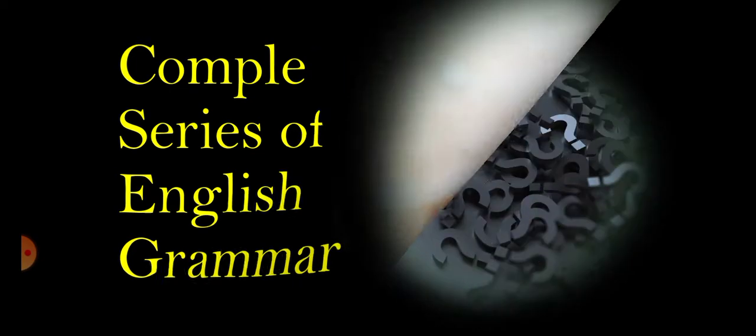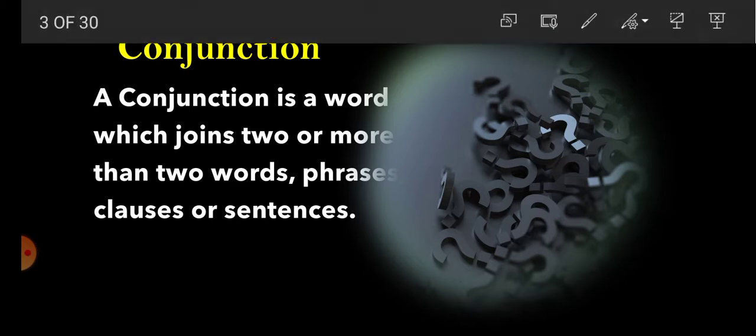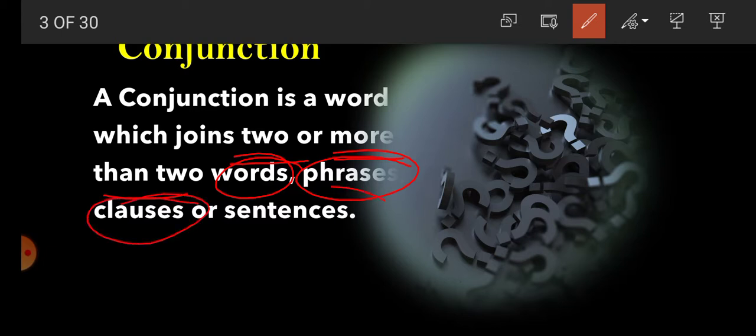Students, in our complete series of English grammar, today we are going to read conjunction. What is conjunction? Students, conjunction is a part of speech. Now, what is the definition of conjunction? A conjunction is a word which joins two or more than two words, phrases, clauses or sentences.